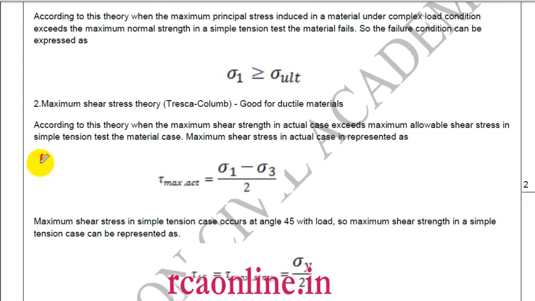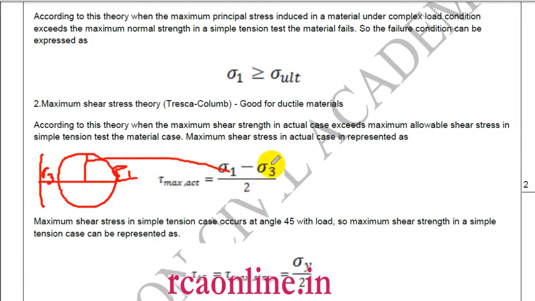The Mohr circle for this complex loading will be like this. This value will be sigma 3 and this value will be sigma 1. So what will be my maximum shear stress? Maximum shear stress will be this, and this value will be sigma 1 minus sigma 3 by 2.